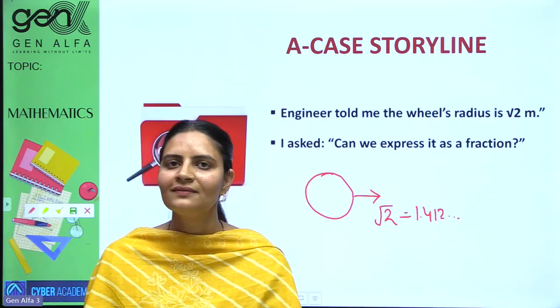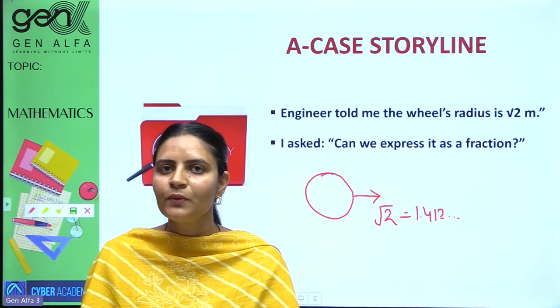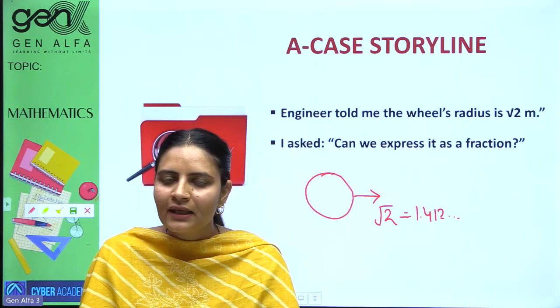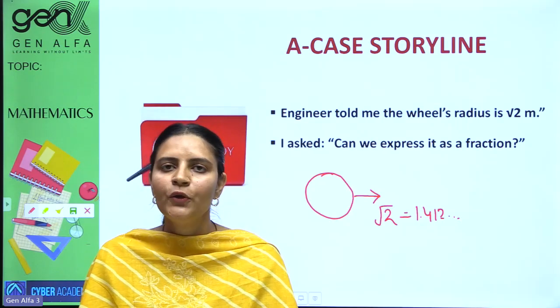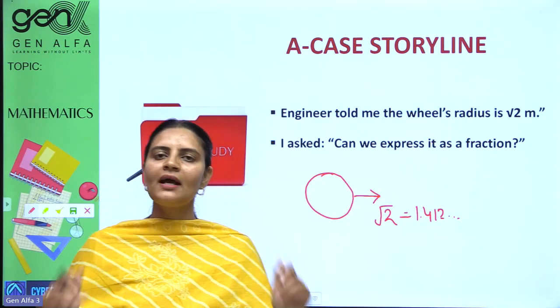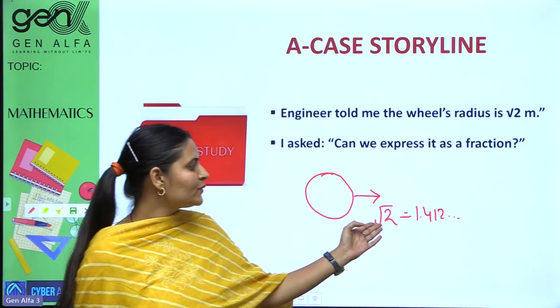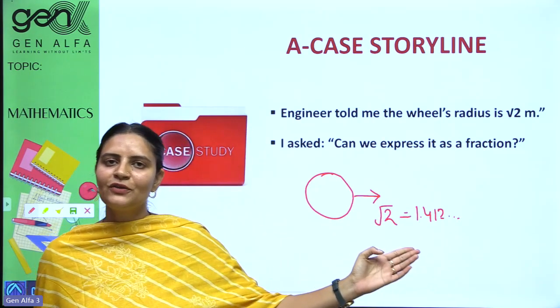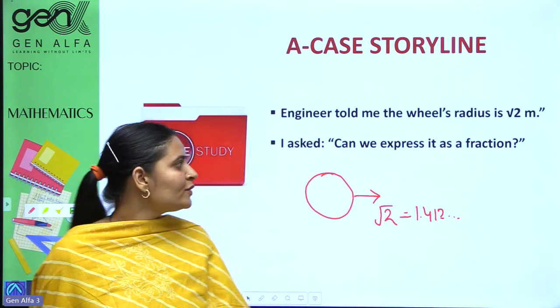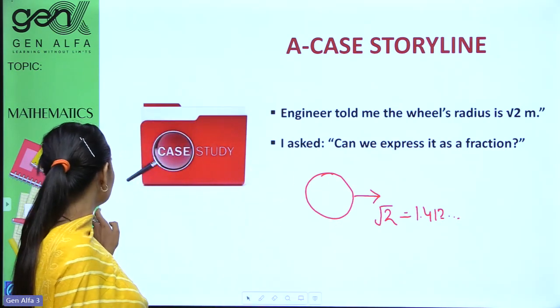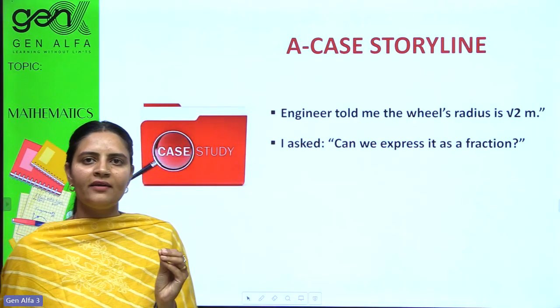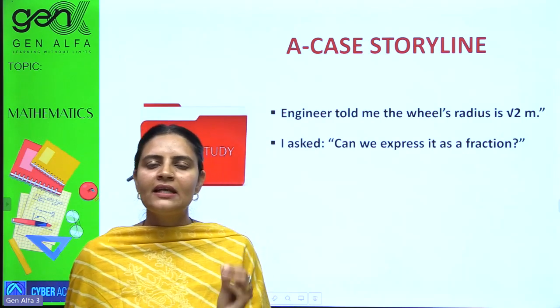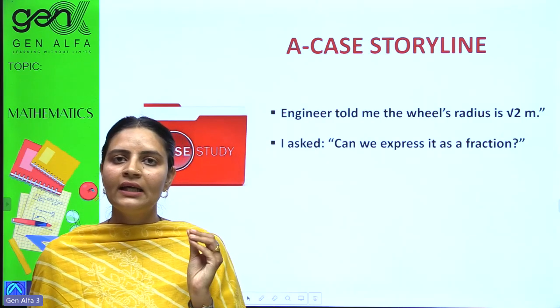What is the formula? What is the statement I have told you? Non-terminating, non-repeating, no pattern gives you irrational one. So under root 2 cannot be further expressed as P by Q form. That is obvious now. So I'm just putting these examples over here just to make you clarify, because these things are used in our day-to-day lives.